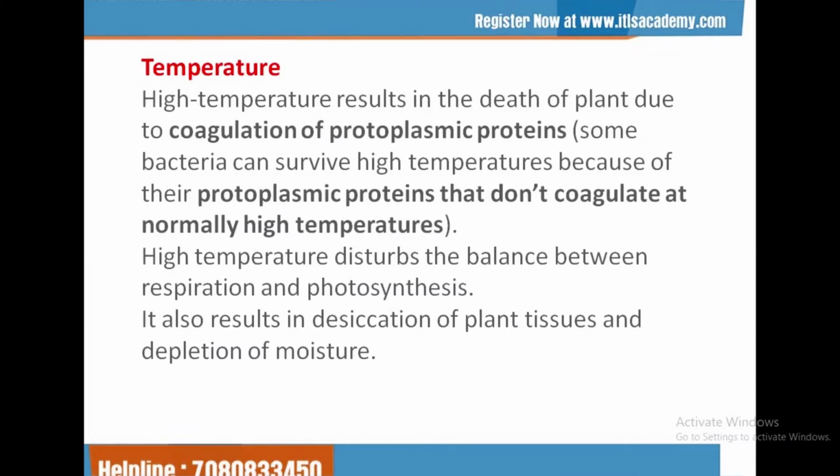At high temperature, the protoplasmic proteins denature and many biochemical processes like respiration and photosynthesis are affected. On the basis of range of temperature, the plants are classified into megatherms, mesotherms, microtherms, hekistotherms, etc., from high to low temperature, and the plants growing at very low temperature are called bryophytes.